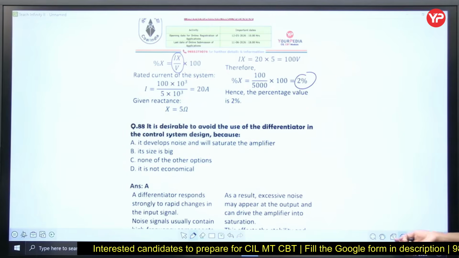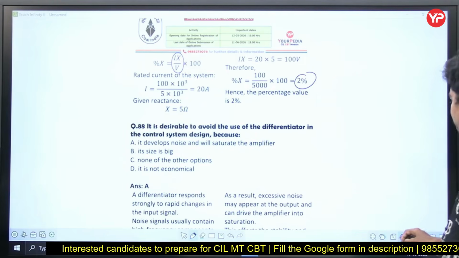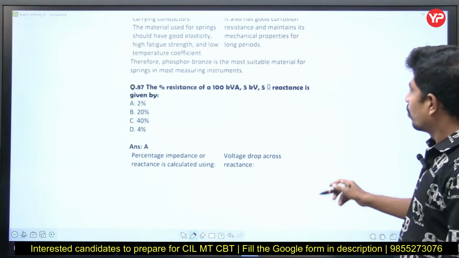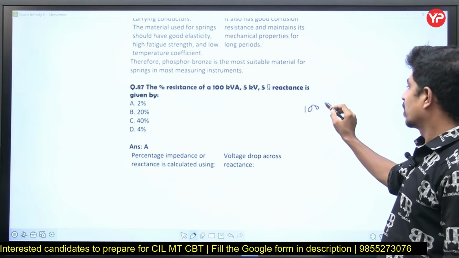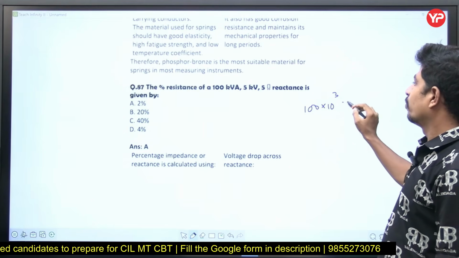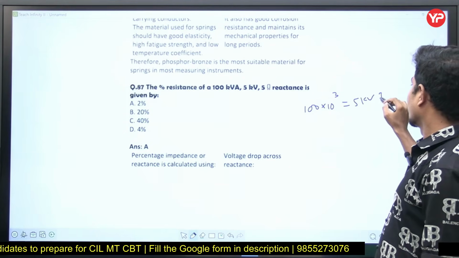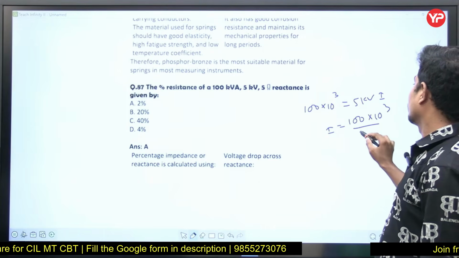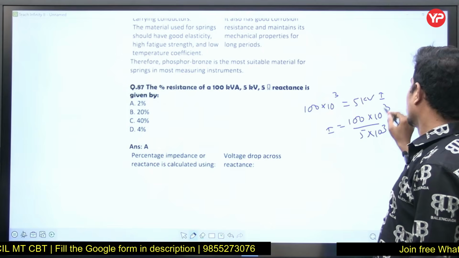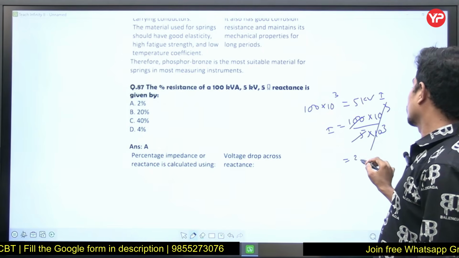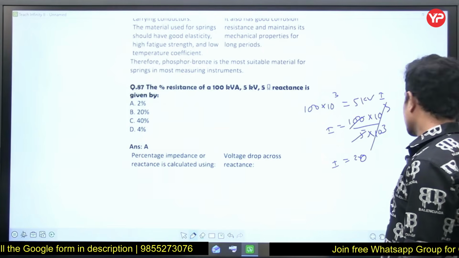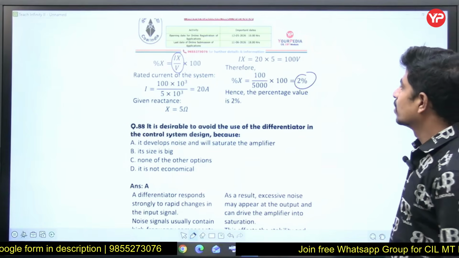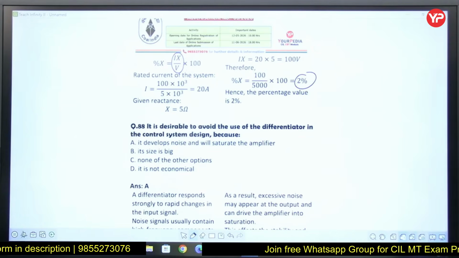P is equal to VI cos phi, or S is equal to V into I. See, 100 kVA is equal to 5 kV into I. So I is equal to 100 into 10 cube by 5 into 10 cube, 10 cube gone. This is 20. I is 20 amperes. So I X by V.